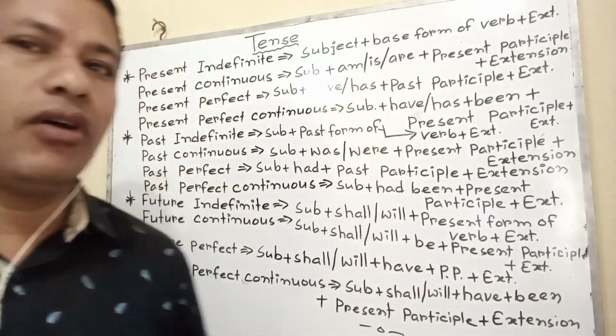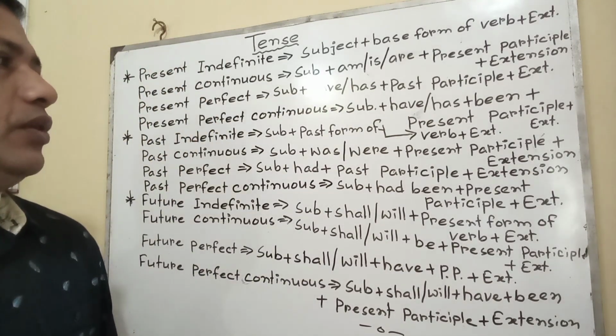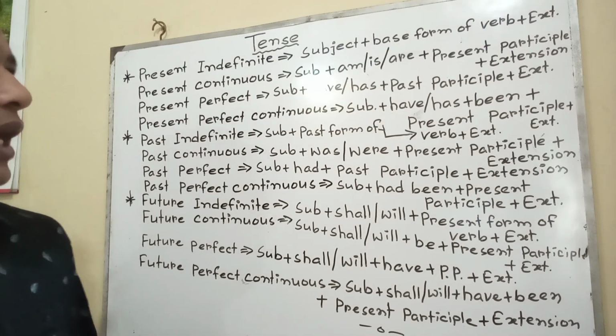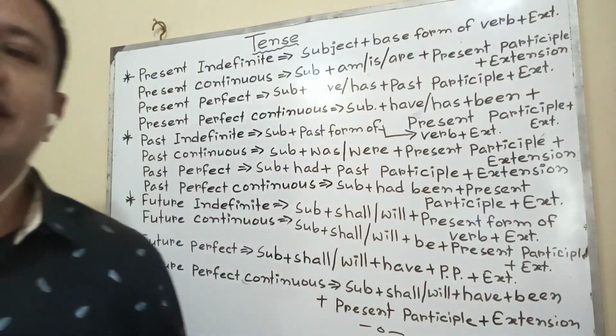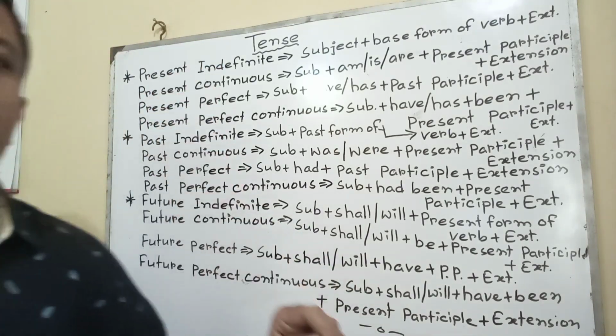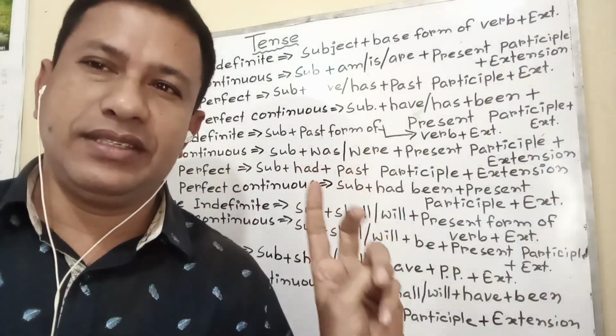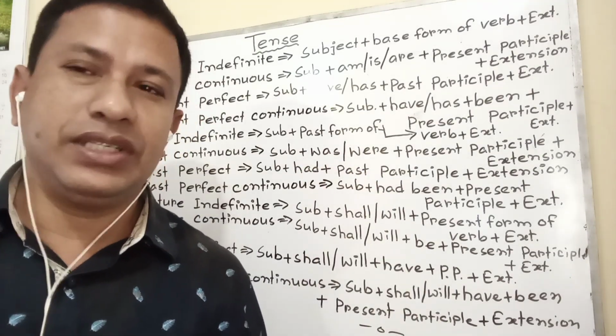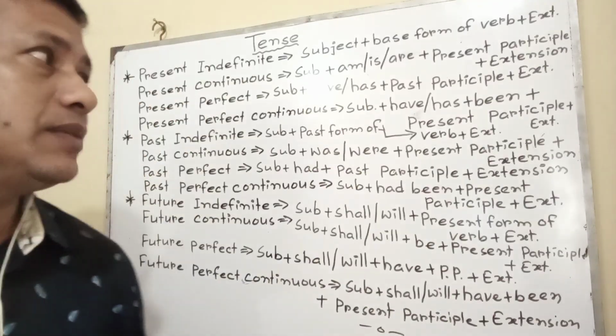In this way, I hope that you have understood well. I would like to recap again. Tense is a category that expresses time reference. Tense is categorized into three main tenses: present tense, past tense, and future tense.